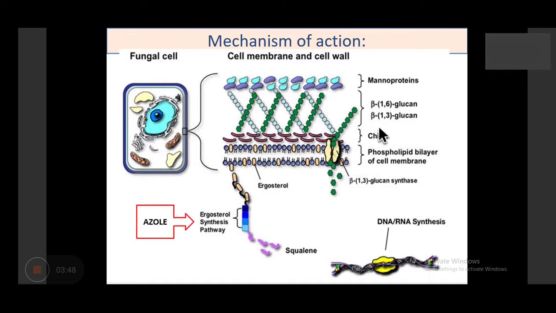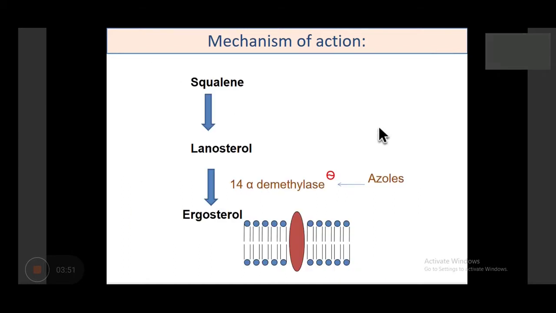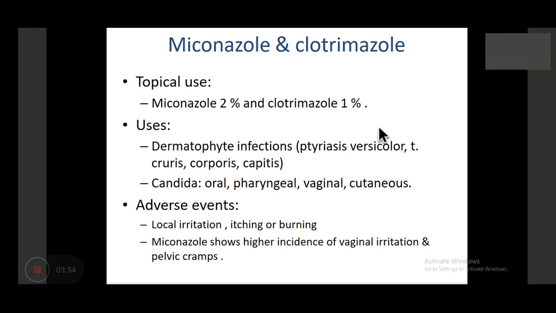So here this is the site of action, azole as well as terbinafine. We see terbinafine here as well. So there are some drugs like miconazole, clotrimazole. Let's talk about them first. Topically they can be used, and the indication are dermatophyte infection. You need to read it from microbiology that what are various dermatophyte infections like tinea versicolor, typical presentation, then tinea cruris, corporis, capitis. Depending on which body part tinea is infecting, tinea corporis is body, cruris genital area, capitis is scalp. Candida, oral, pharyngeal, vaginal, cutaneous, any candida, they are very useful. Topical agents like miconazole, clotrimazole.